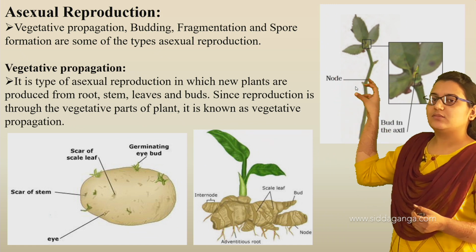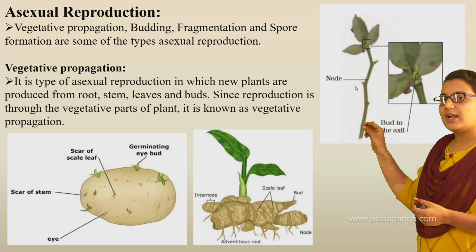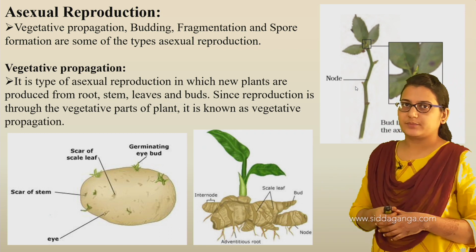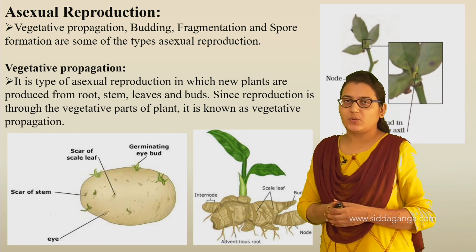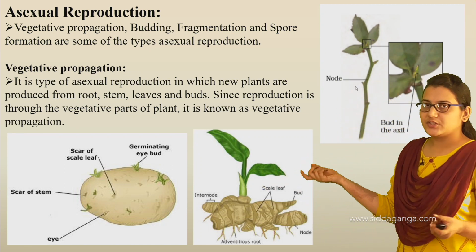When this stem is cut into a particular length, that is planted in the soil, and that again grows into a new plant. So that is vegetative propagation. And here also is an example, you can see this is ginger, right?